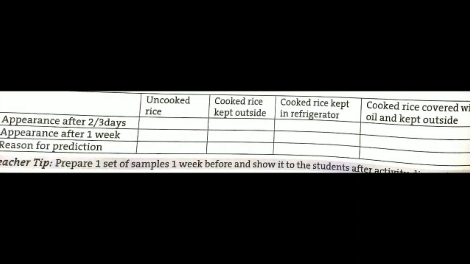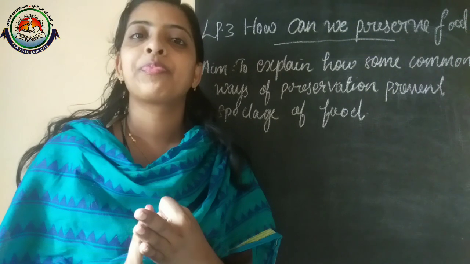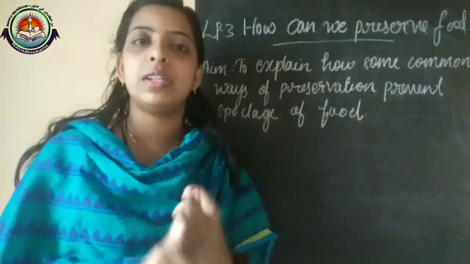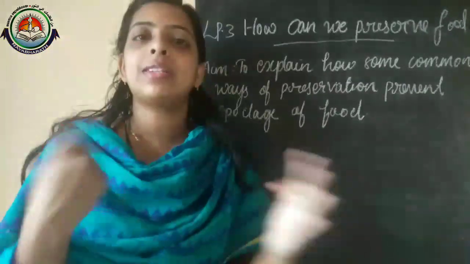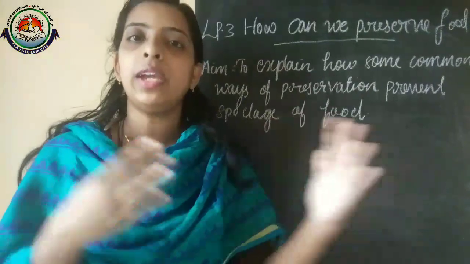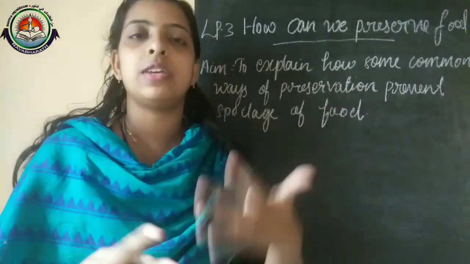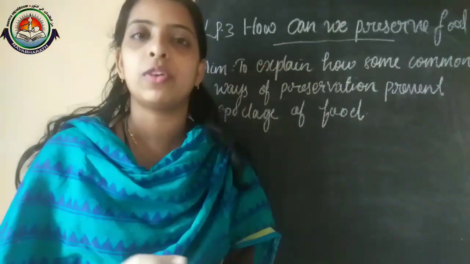If we apply the above methods to other foods, what are the things we said? We already covered the cases: uncooked rice, cooked rice kept outside, the third one cooked rice placed in the refrigerator, and the fourth one covered with oil. So there are some changes, and it can stay for a longer period of time, as we discussed.